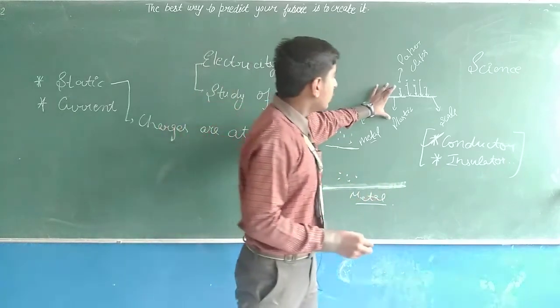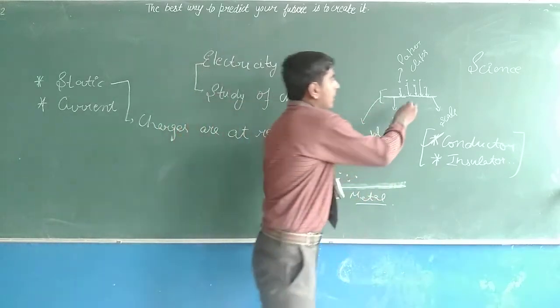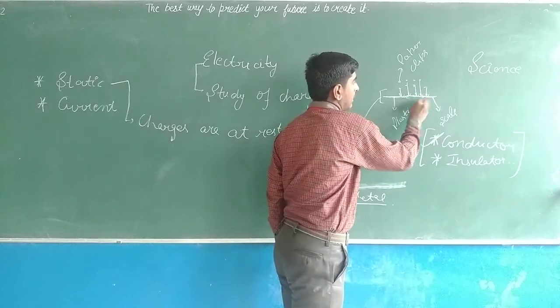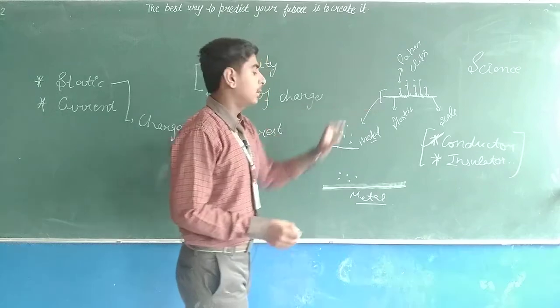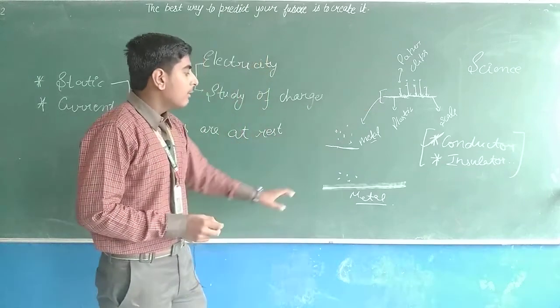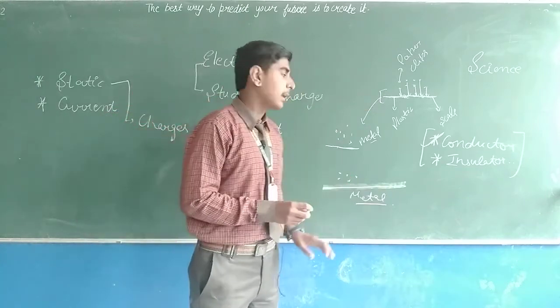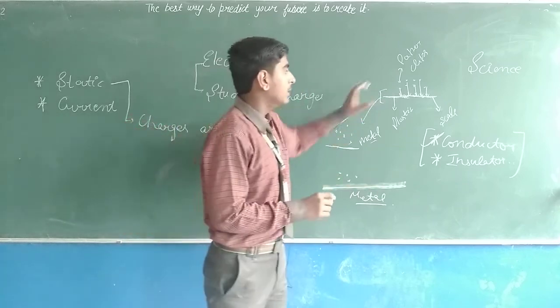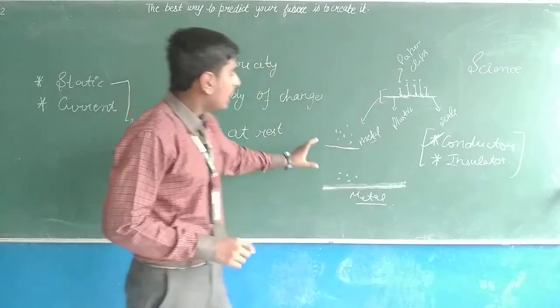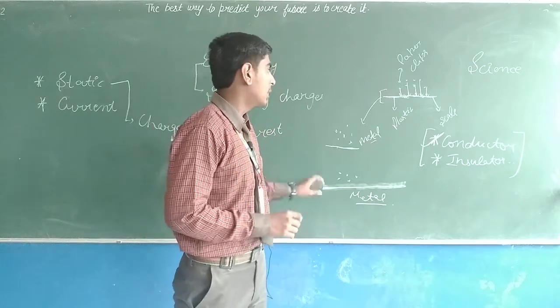Whereas in the case of the plastic scale, the charges were produced only at the place where we rubbed the scale, where the paper clips are attracted. In the metal scale, the charges will be scattered in all the metal, not only a single place. So this was the answer to why metal does not attract the paper clips toward itself.